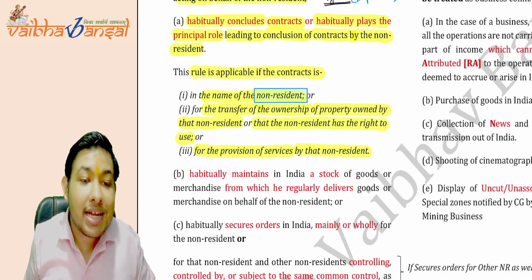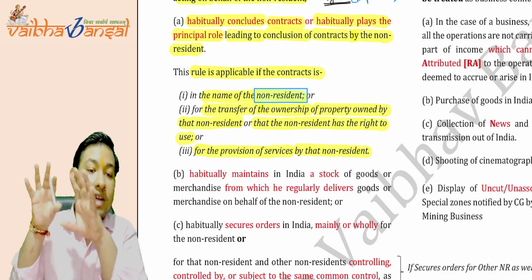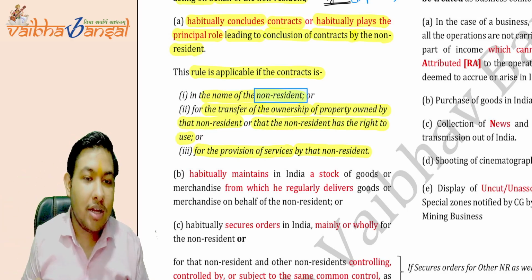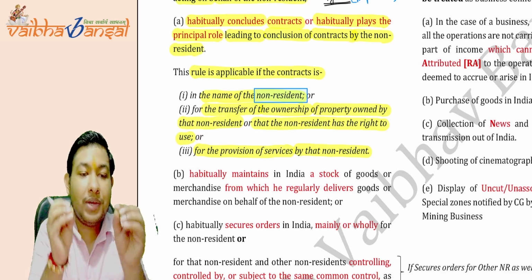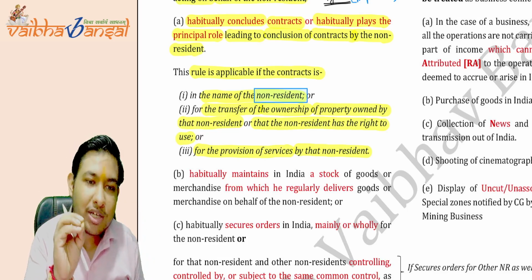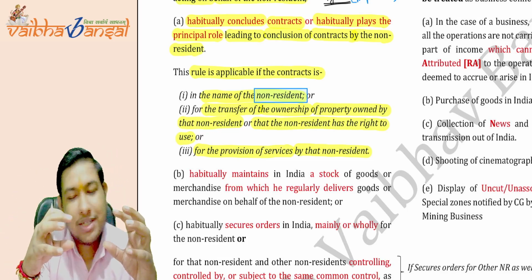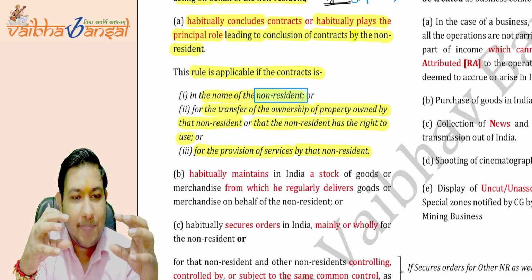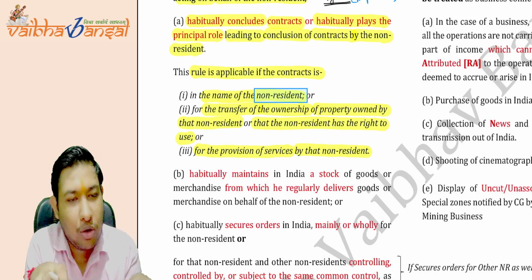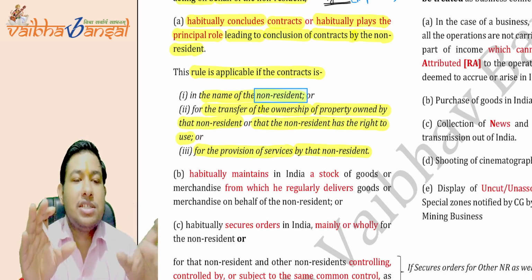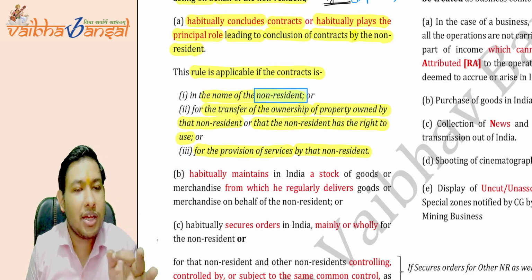Or that non-resident has the right to use. If there is a right to use of a non-resident and he is going to transfer that right to use to another person, then that right should be of the non-resident. The agent should not be involved here. The agent must be a deal maker, like making the non-resident come here and also making the other person come here, and they are just talking about the contract. Habitually, the agent plays the role of concluding the contract. He is the one helping in concluding the contract.